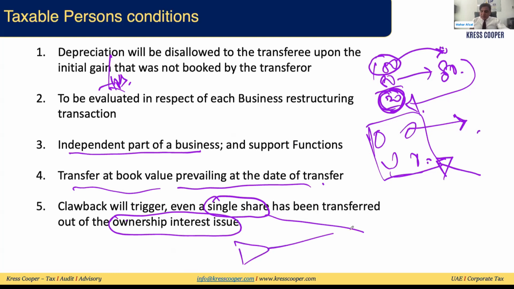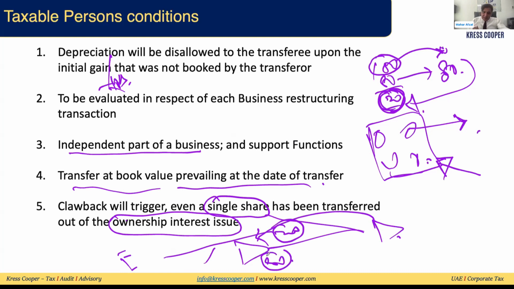Assuming this is a transferor and this is a transferee that has issued 20 shares to the transferor, who was already holding 80 shares. Out of this 20, if any single share is transferred, then clawback will be triggered. If any of the 80 shares are transferred, then clawback will not trigger. So the important thing is, even a single share transferred out of the equity interest issued as a result of the transfer will trigger clawback. Otherwise, clawback will not be triggered.